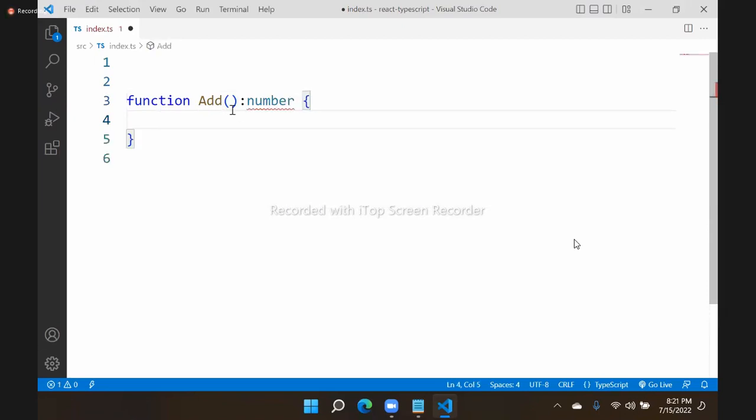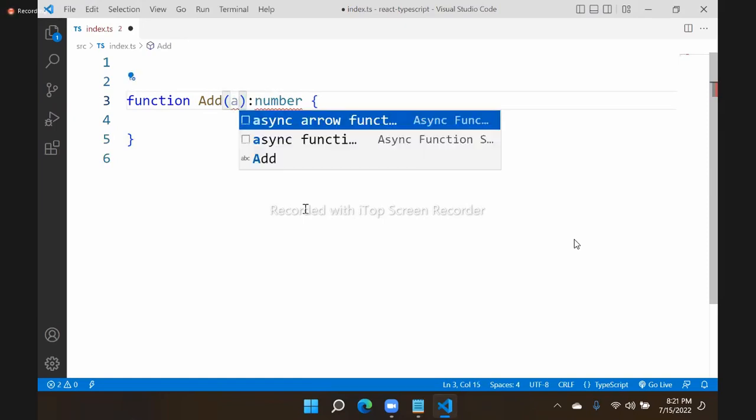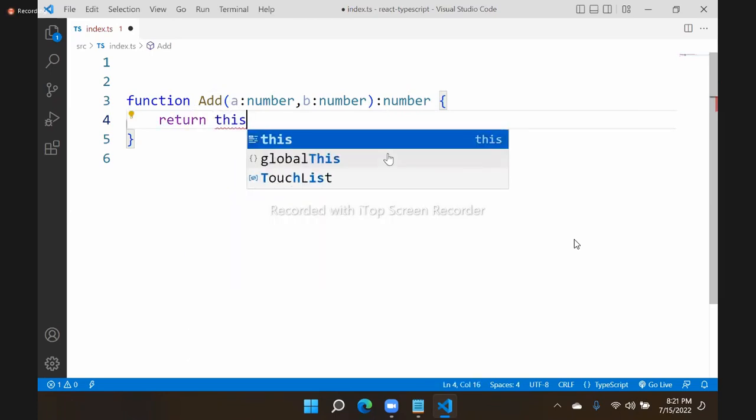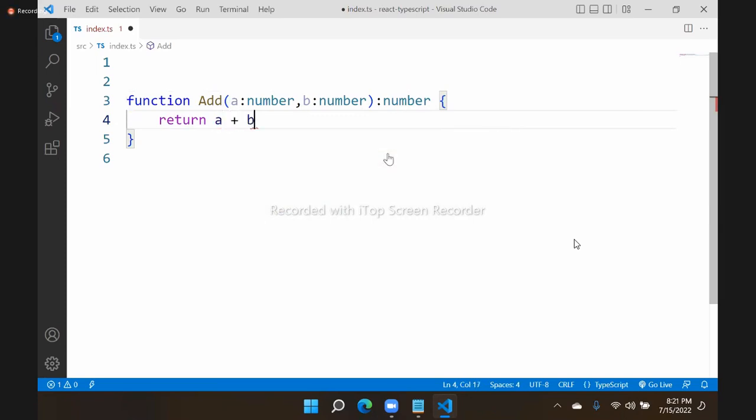And in this function's parameters, we have a and b. It's not accepting now because it is expecting types. A should be what type? It should be number. B should be what type? Number. It should return a number. That means you have to define the return: a plus b. It should return number. These are the return types.